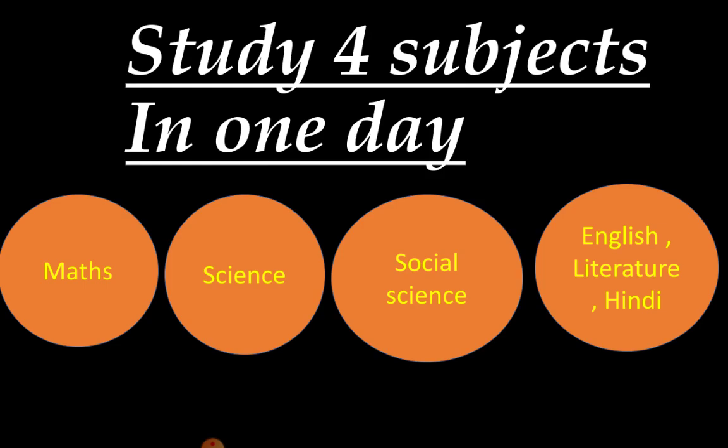In one day you must study at least four subjects. First is maths, which is very important, then science and social science, and at night or in the evening you may take English literature and Hindi. These are for evening time, like story time. Social science, science and maths, these three subjects you have to study in a day. Take certain topics in each subject, write them in your to-do list and complete them by the end of the day.